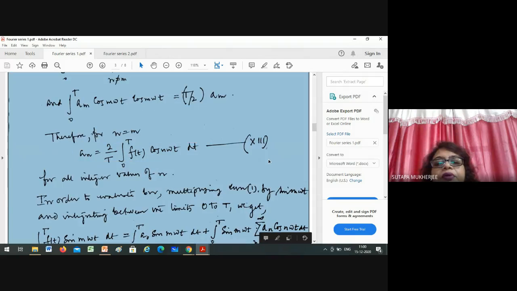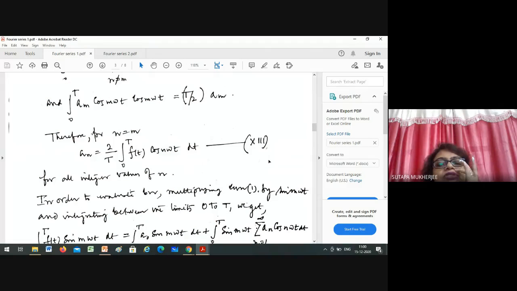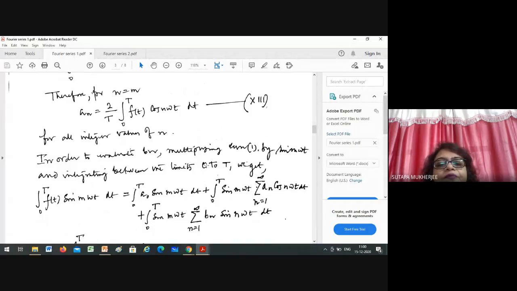Just write down. First, A0 equal to what? After that, A_n equals what? So this is equal to this for all integer values of n. Mind it, integer values of n. Now A0 is finished, and the determination of A_n is finished.